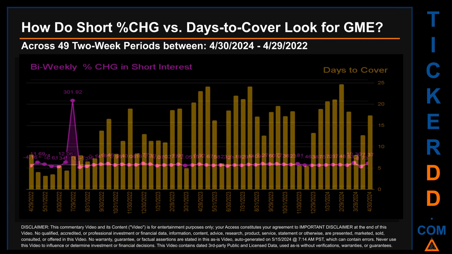The average days to cover was about 13.66. The biggest days to cover was 24.62 and it happened once on February 29, 2024 settlement date.